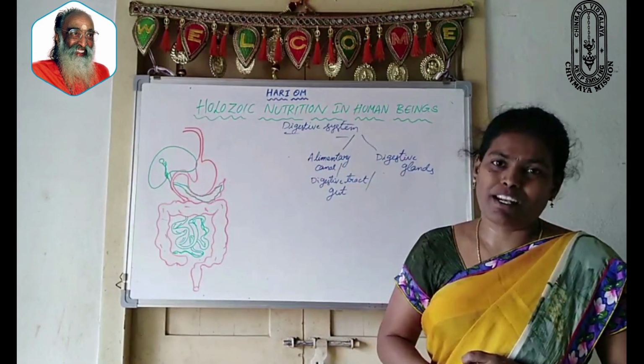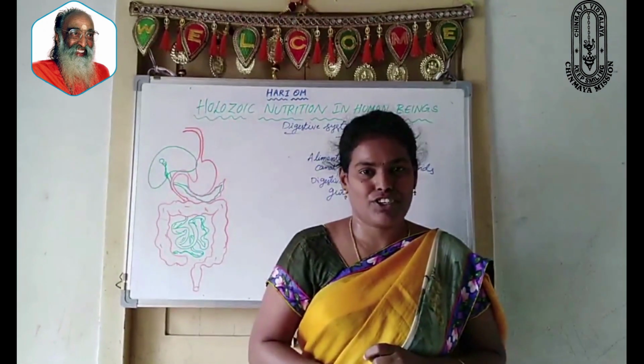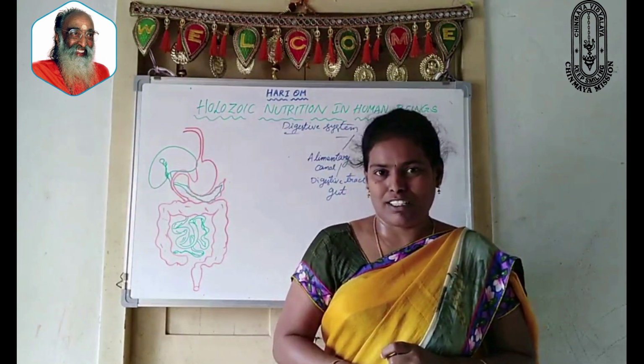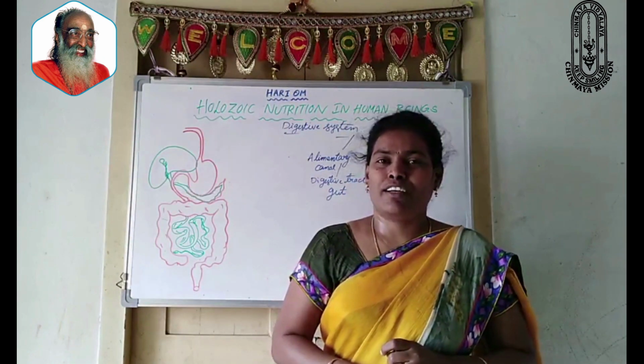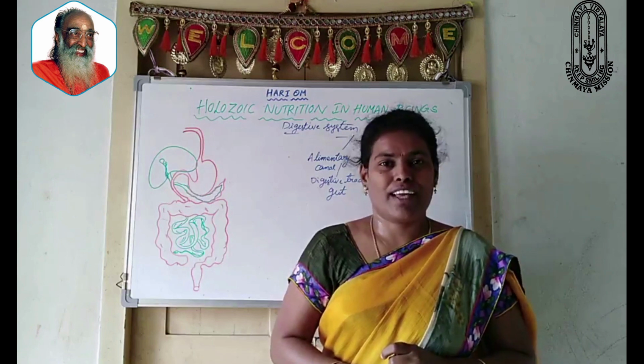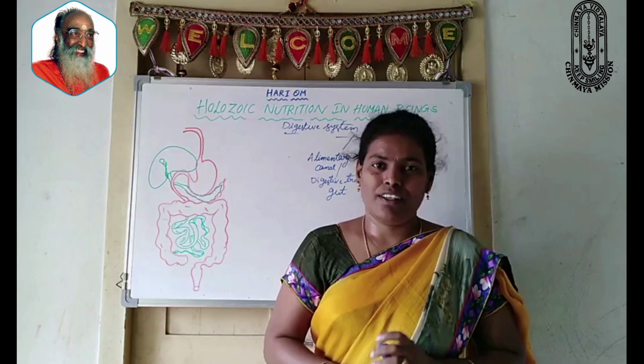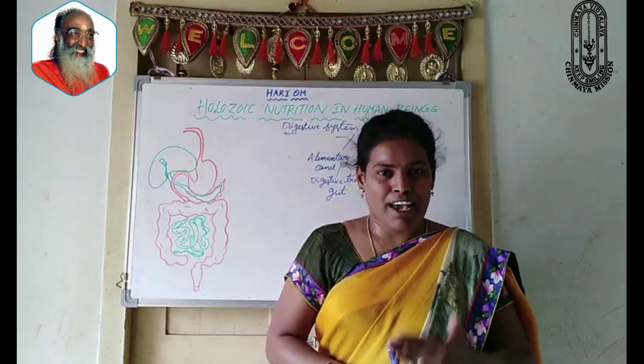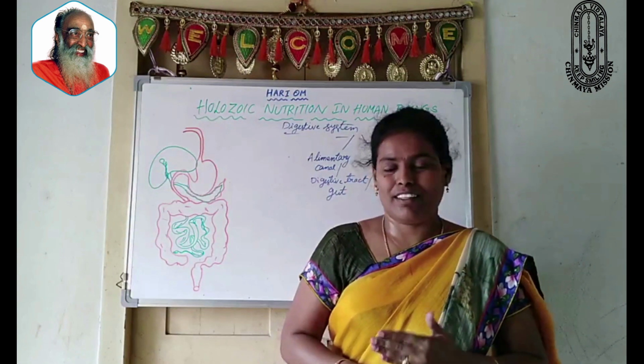Human being is nothing but a higher organism. Let us see how this nutrition takes place in a higher organism. In this also the 5 steps are involved: ingestion, digestion, absorption, assimilation and egestion. How these 5 steps are involved, let us see in this video.